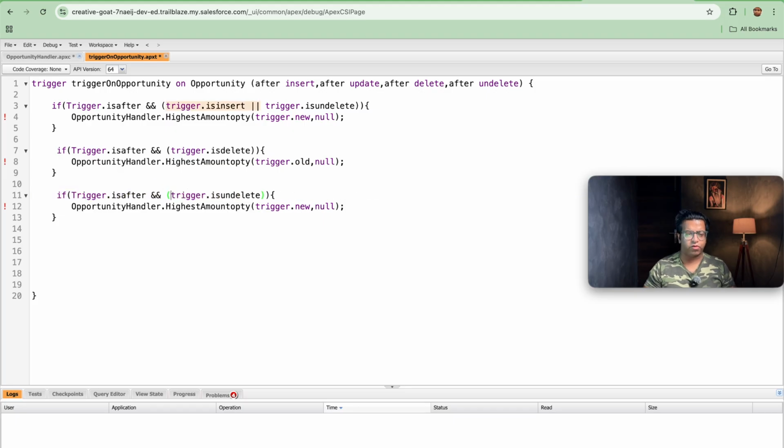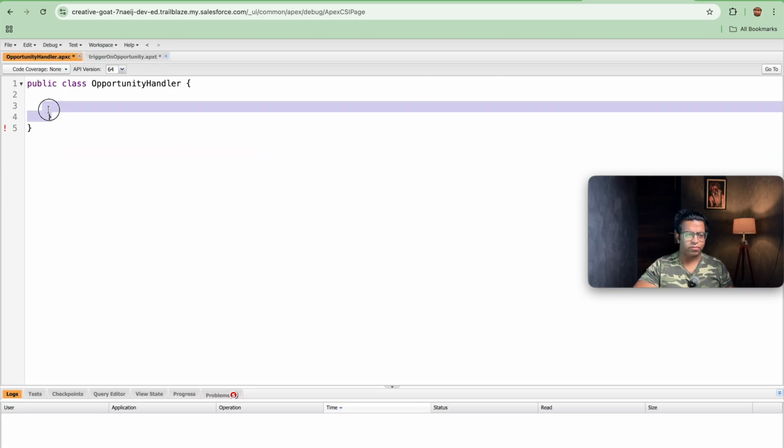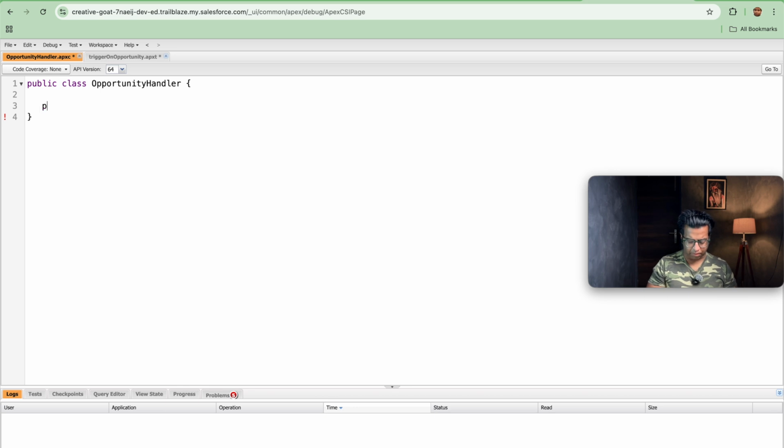In the third case we only need update. So if Trigger.isUpdate, let's delete the other part, and we will be passing Trigger.new and here we will be passing Trigger.oldMap. We can't save this because we haven't created this method in the OpportunityHandler. So let's copy this and create a public static void method.